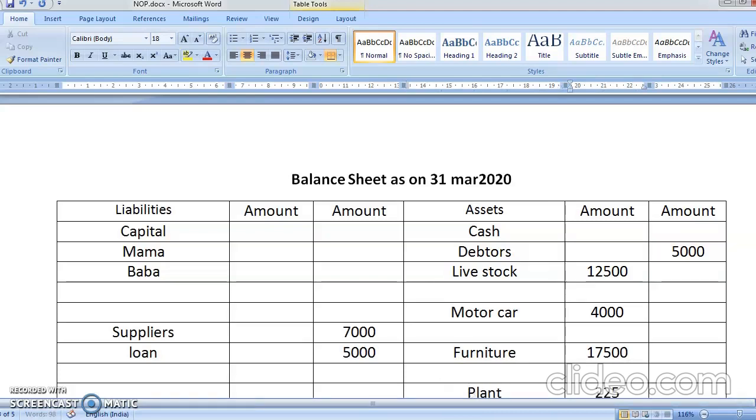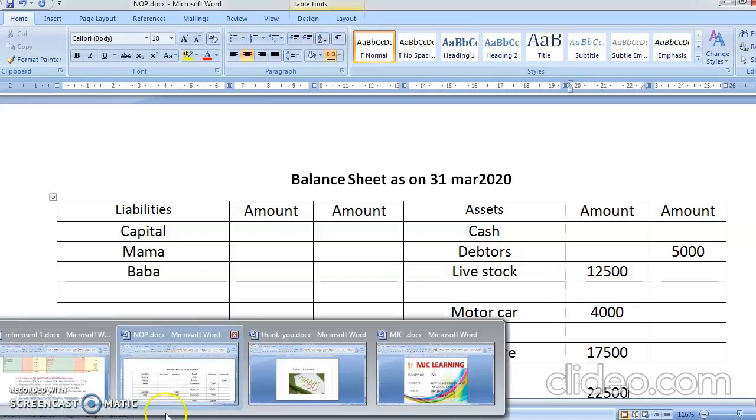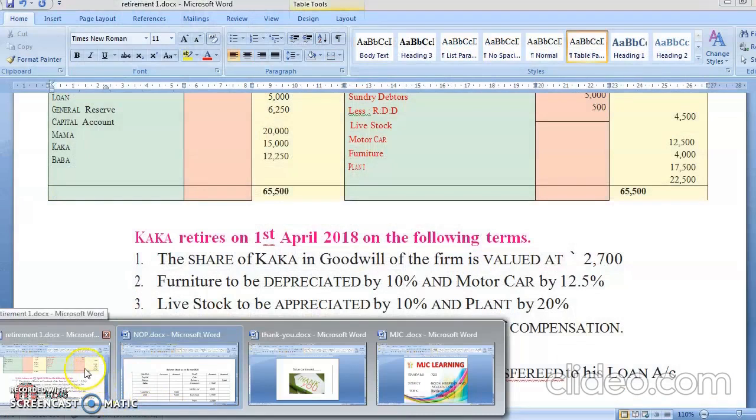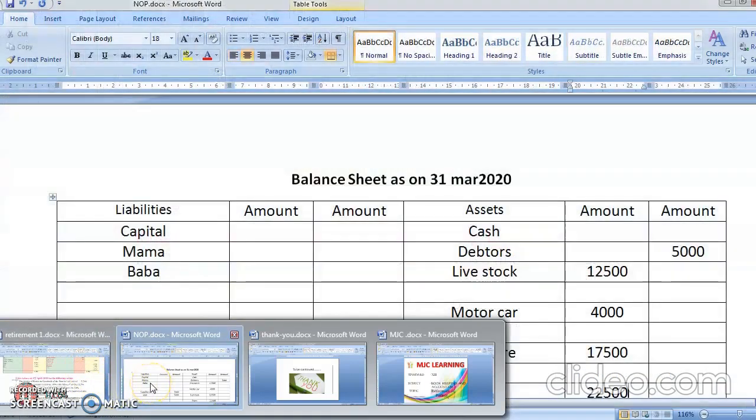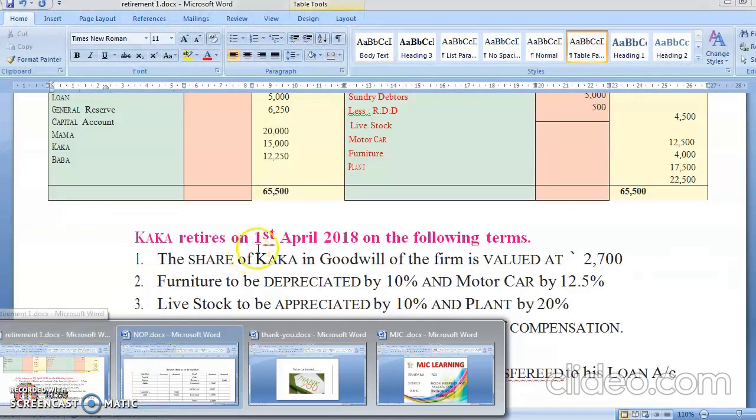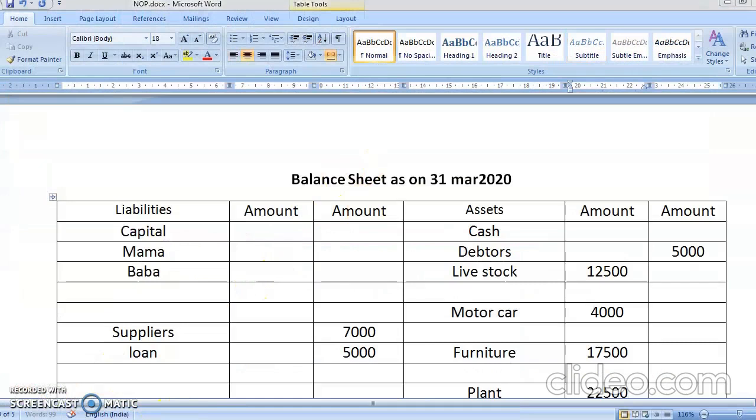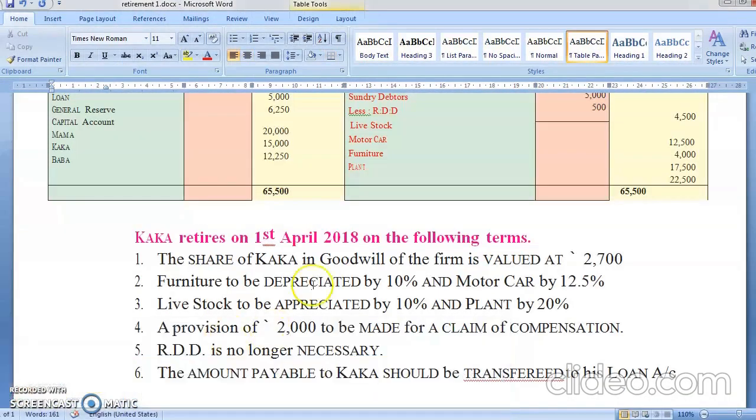All are having an adjustment, so inner column. So we'll just check whether we have done it correctly. Now see, 12,500 was livestock, 4,000 was motor car, 17,500, 22,500, 12,000, 4,000. Very good. So by this we have completed the posting of our balance sheet.